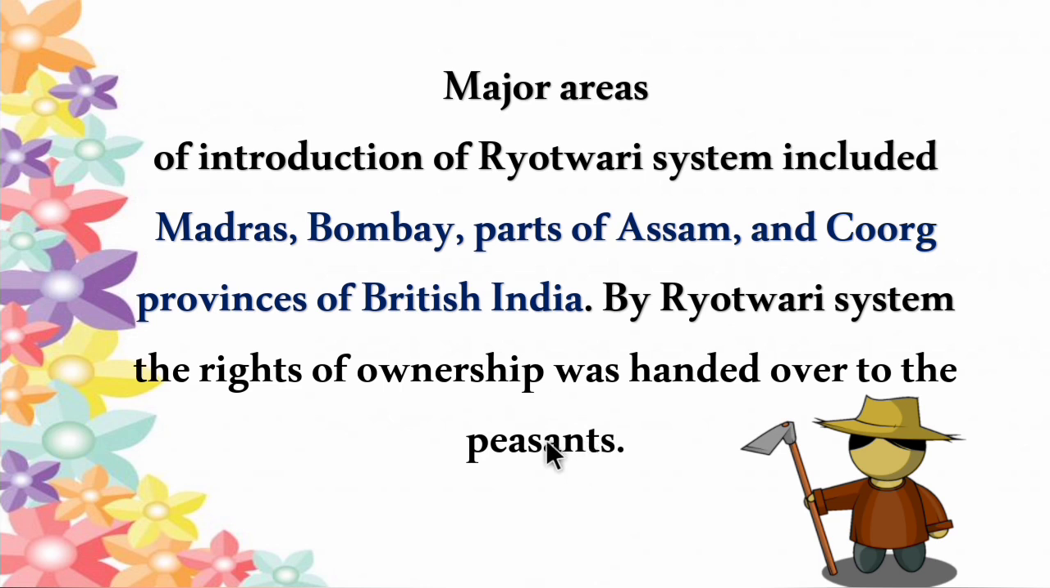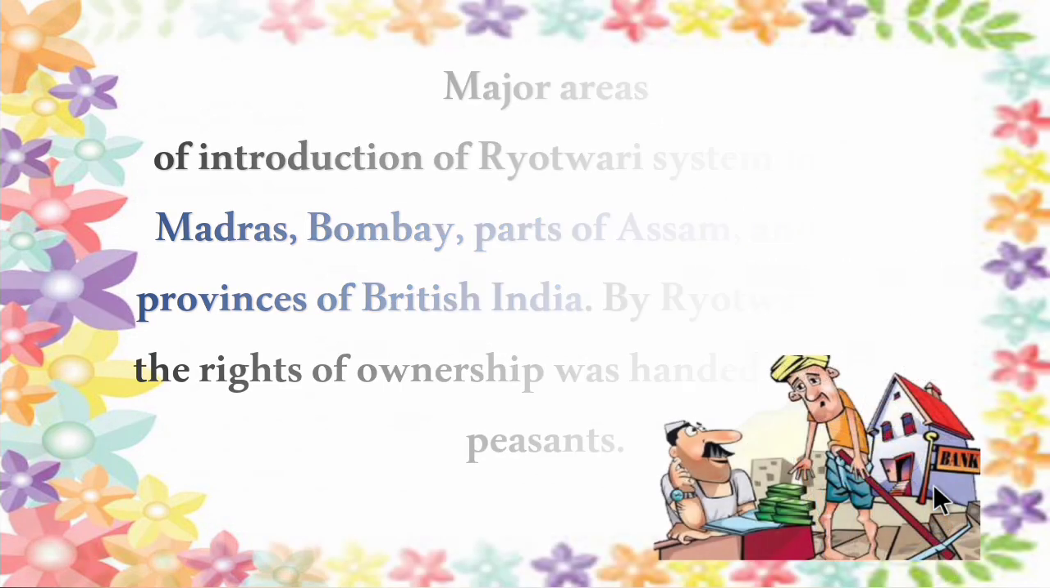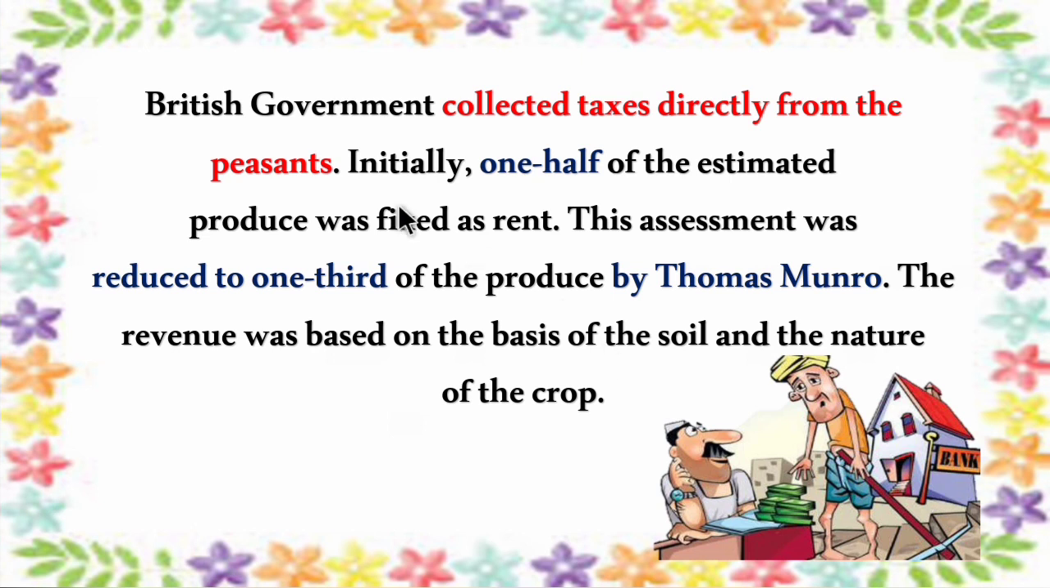In permanent settlement, we have seen that the ownership was given to zamindars. But in the Ryotwari system, the ownership was given to the peasant. Peasant means farmers. The British government collected tax directly from the peasant.